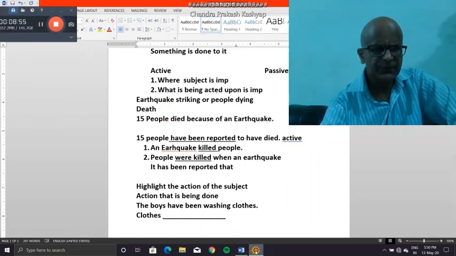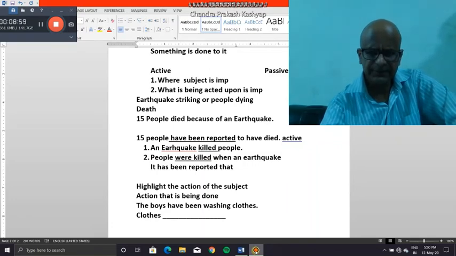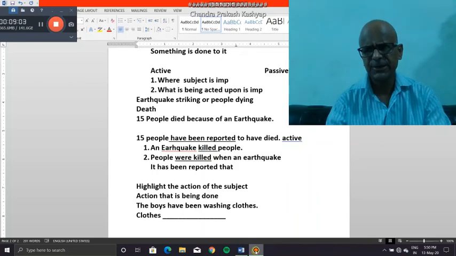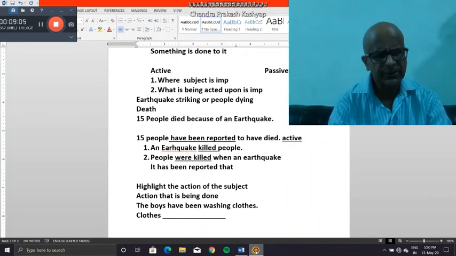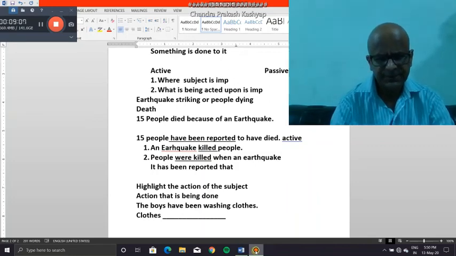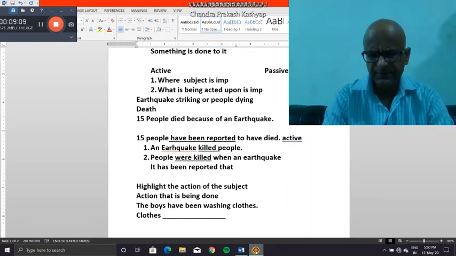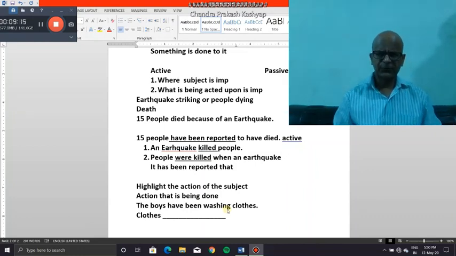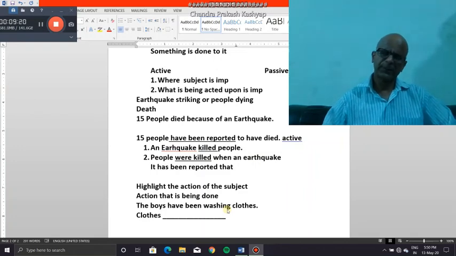So we must understand that change of voice cannot happen in all tenses. For example, in this particular tense, have been washing is present perfect continuous. So I cannot change this voice form when the verb form is in present perfect continuous.